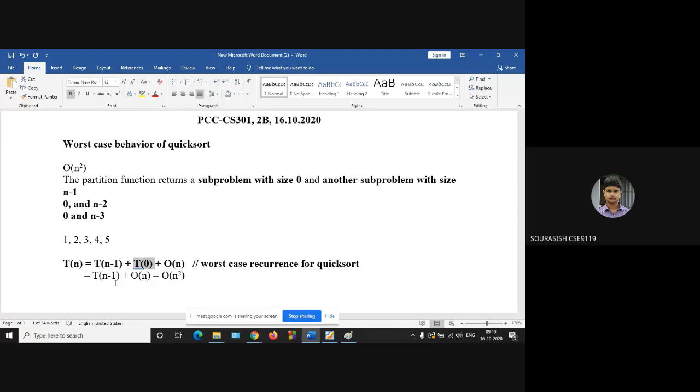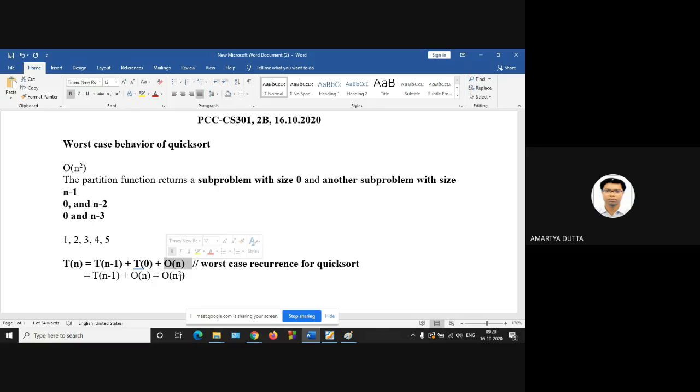Is it okay? Yes, sir. And plus extra n. This f of n is your total function, which requires the division cost, which encompasses the cost of division and solving and finally combining. So there are n number of elements, that's why order of n.